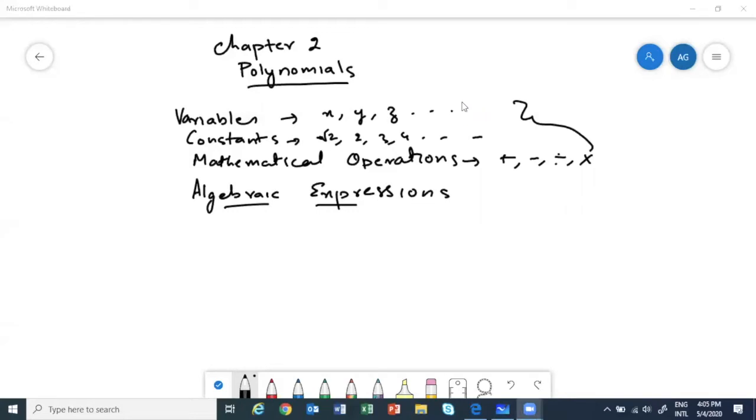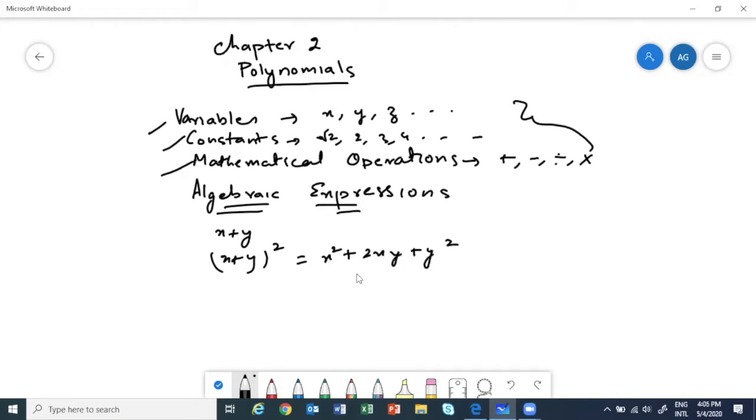Okay. So students, see here. What we are saying is, if you combine variables, constants and mathematical operations, you get algebraic expressions. For instance, I can give you, say, x plus y is an algebraic expression. Then x plus y whole square gives you what? x square plus 2xy plus y square.